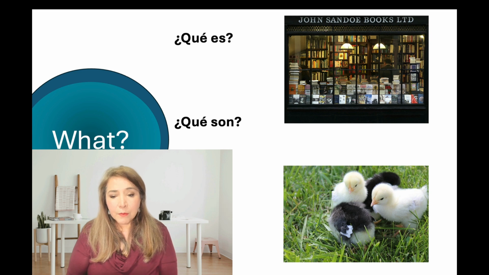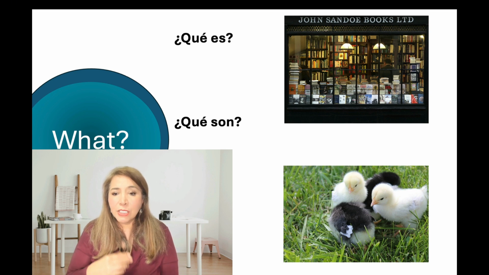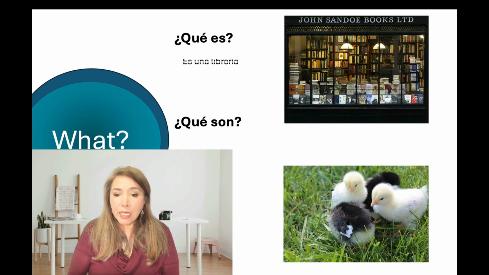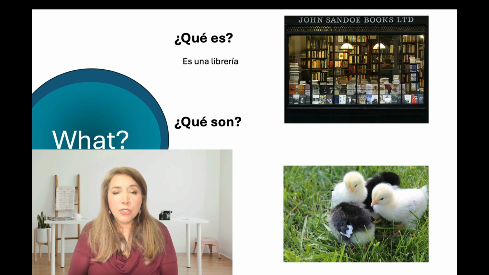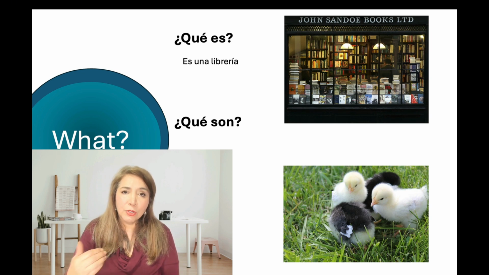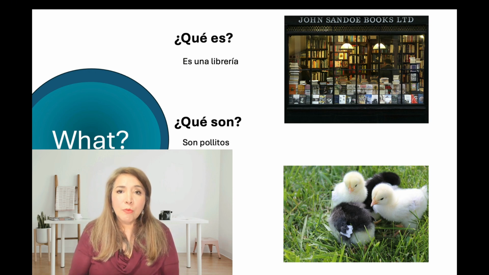Notice that it didn't change whether it was just one thing or many things. It's just ¿qué? ¿Qué es? Es una librería. It's a bookstore. Again, I don't need to use the question word in the answer. I just use it in the question. ¿Qué son? What are they? Son pollitos. They are chicks.